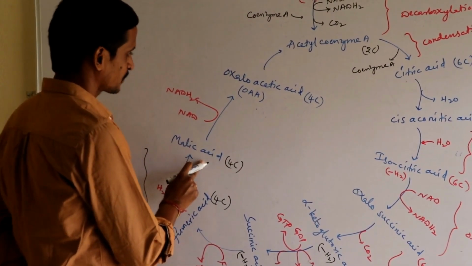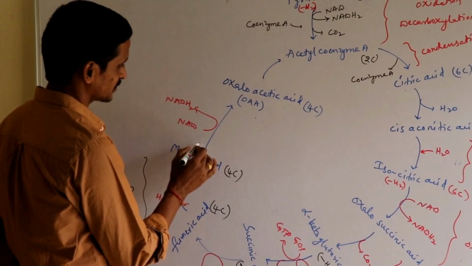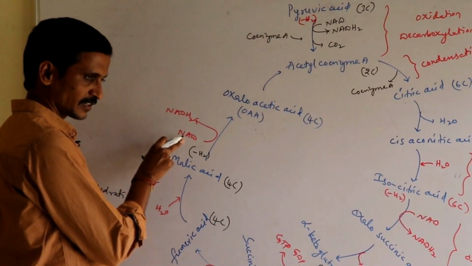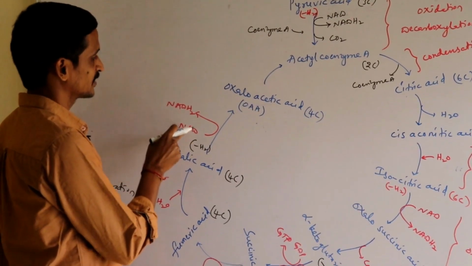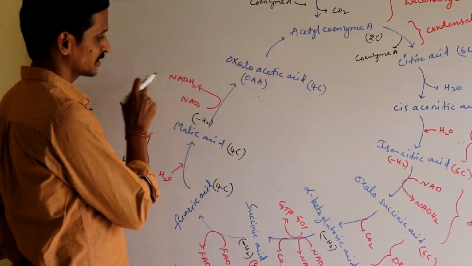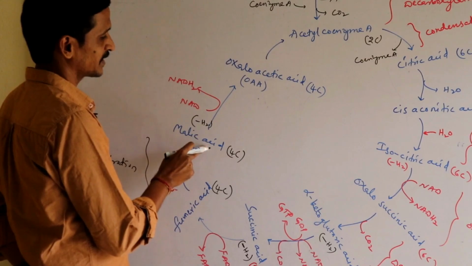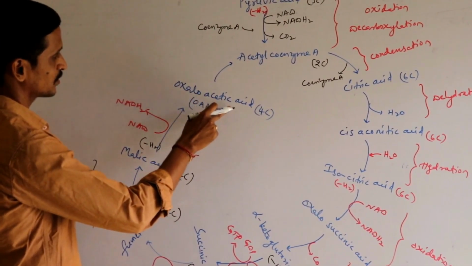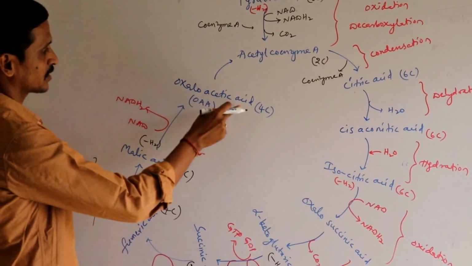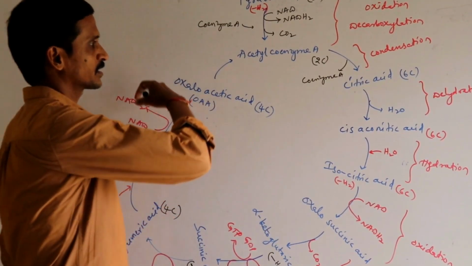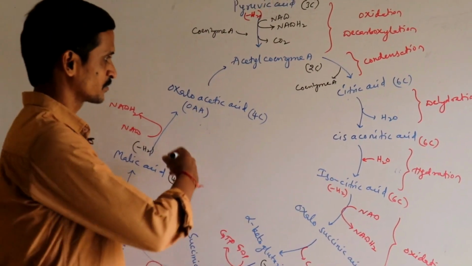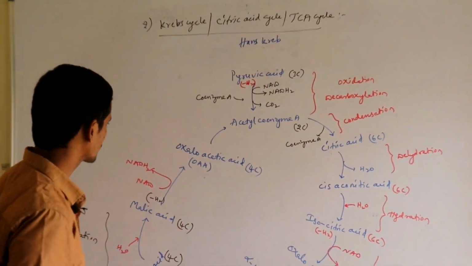Malic acid, by undergoing oxidation again, means H2 is removed here, which is taken by another electron carrier, that is NAD, and it leads to the formation of NADH2. The remaining compound, malic acid, is converted to oxaloacetic acid. So again you get a 4-carbon compound, so one more cyclic reaction will be continued.